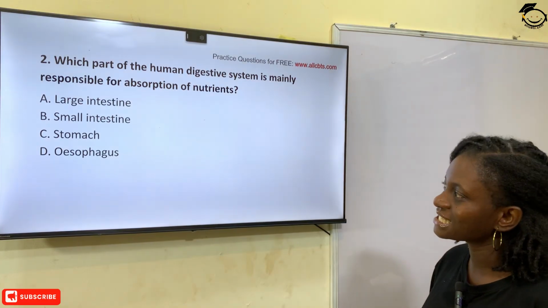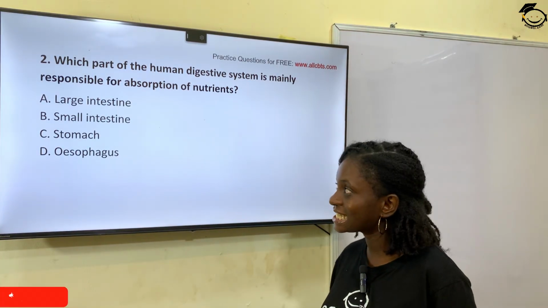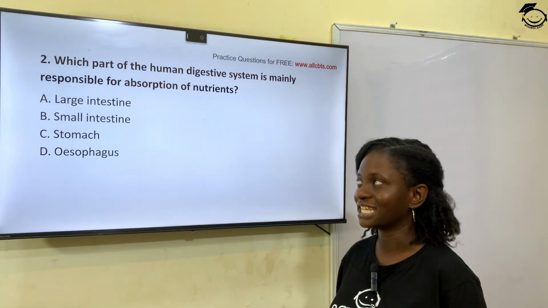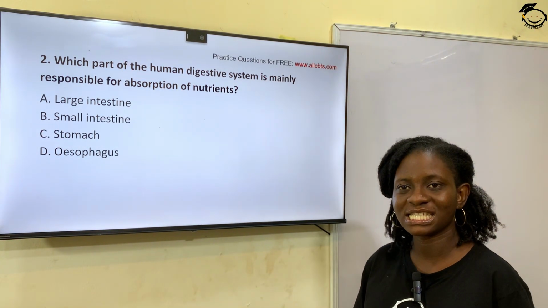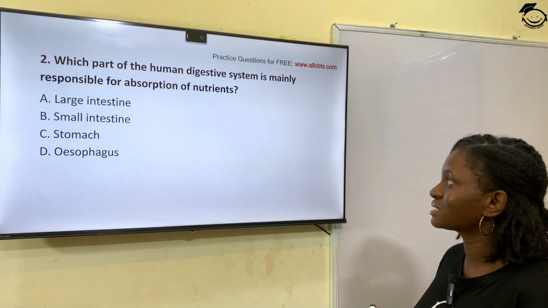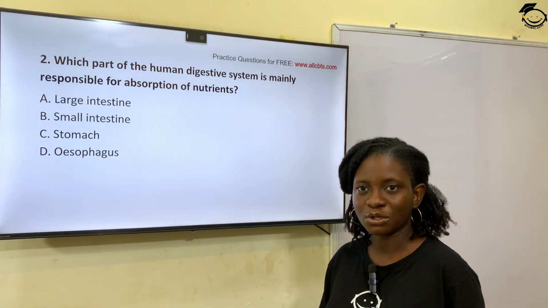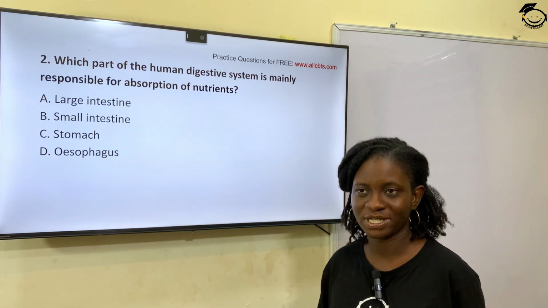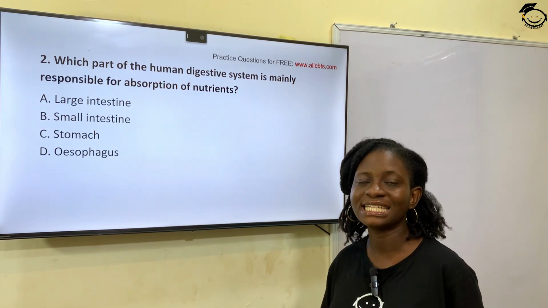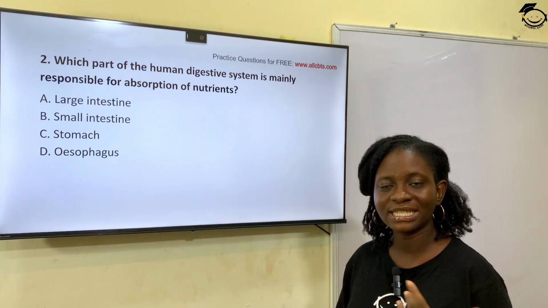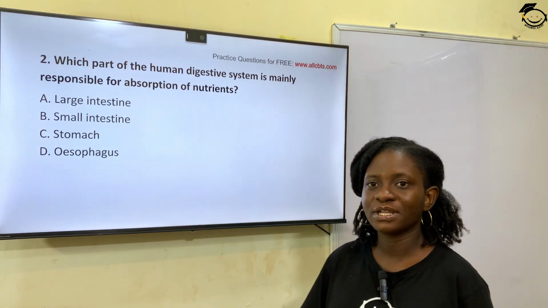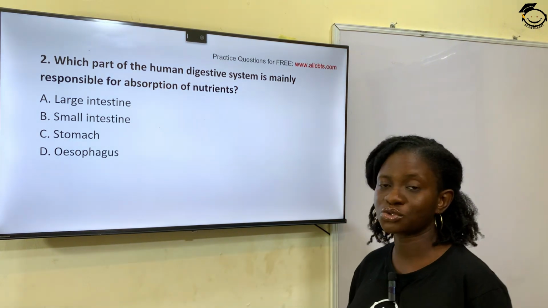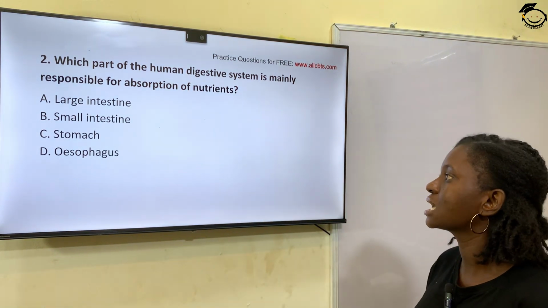The correct answer to this question is small intestine. The small intestine is the part of the human digestive system that is responsible for absorption of nutrients. Its lining contains the villi and the microvilli, which have a wide surface area to absorb nutrients.